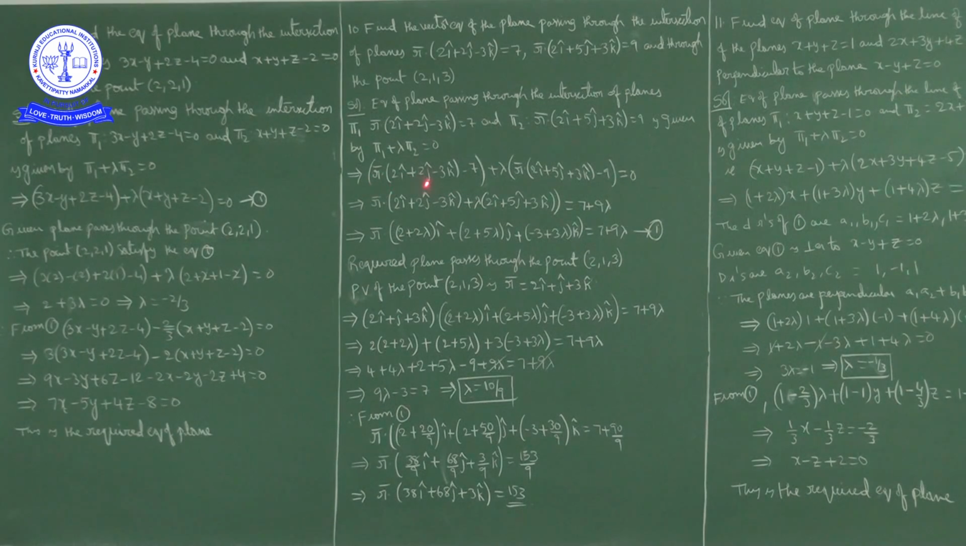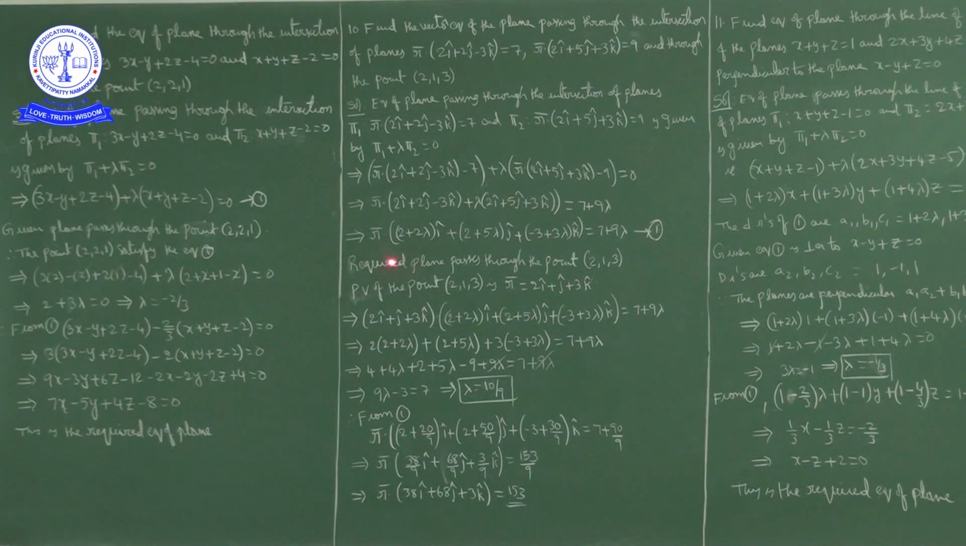So r bar dot n1 bar plus lambda times r bar dot n2 bar is equal to 7 plus 9 lambda. So overall we can write, r bar dot n1 bar plus lambda n2 bar is equal to d1 plus lambda d2. So r bar dot product with 2i cap plus 2j cap minus 3k cap plus lambda times 2i cap plus 5j cap plus 3k cap is equal to 7 plus 9 lambda.